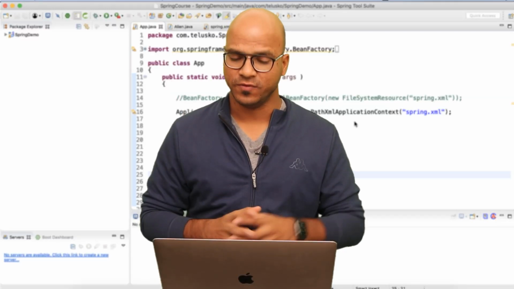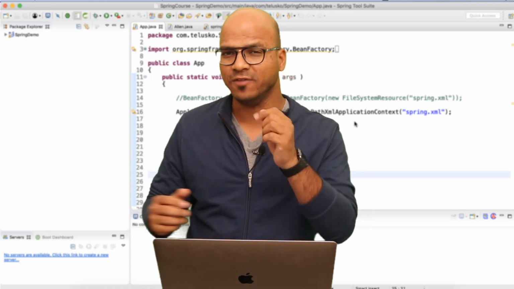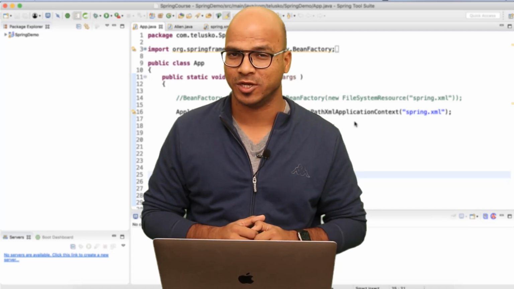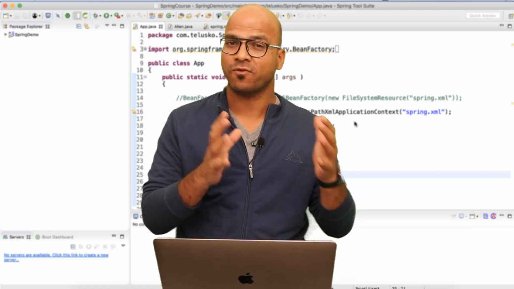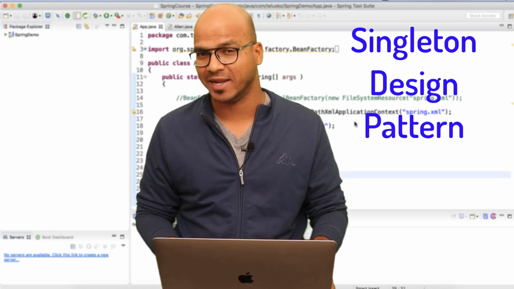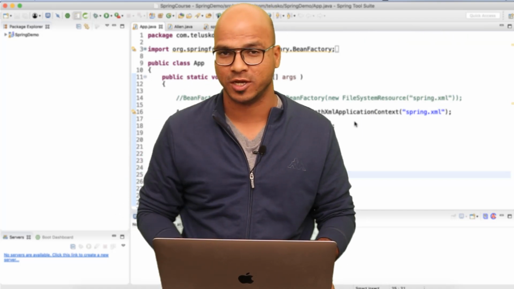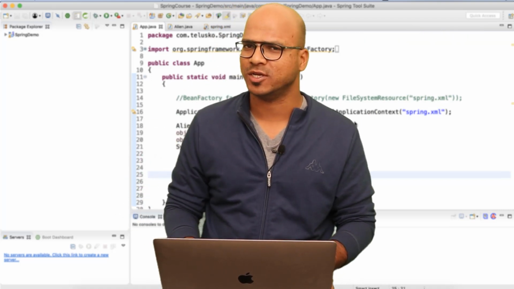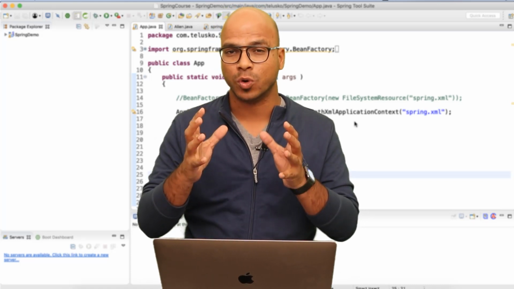In the last video, we created this alien object and then we were trying to create two objects, but unfortunately, we got only one object. Now, is it a feature? And the answer is yes. By default, Spring follows a singleton design pattern, which simply means by default, the Spring container will give you one object. But what if you want multiple objects? And that's where Spring gives you a choice, and that is the scope.